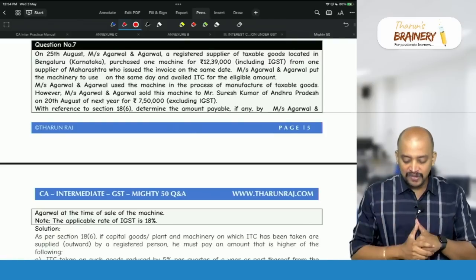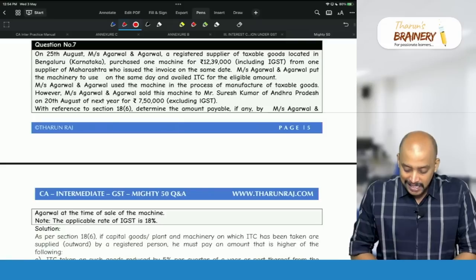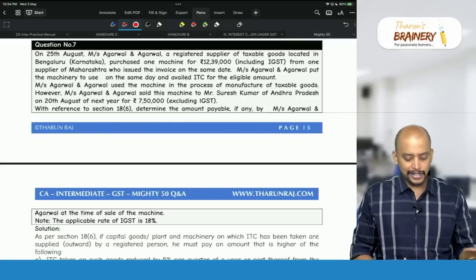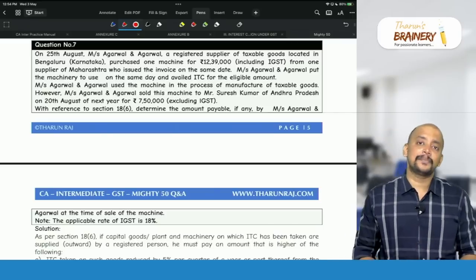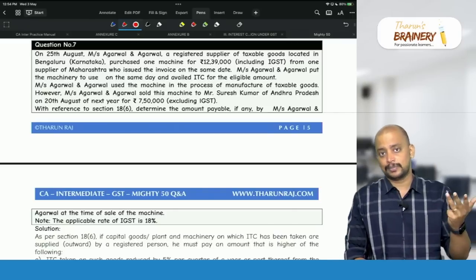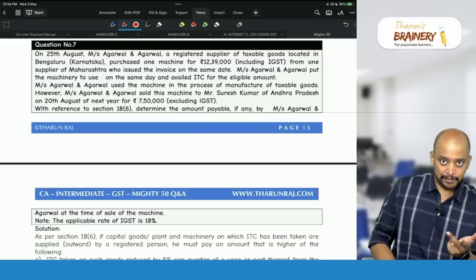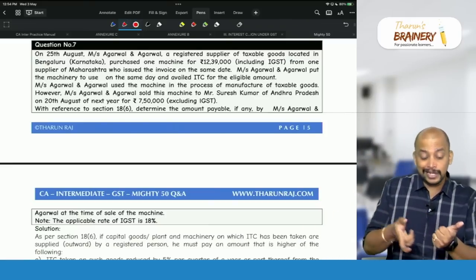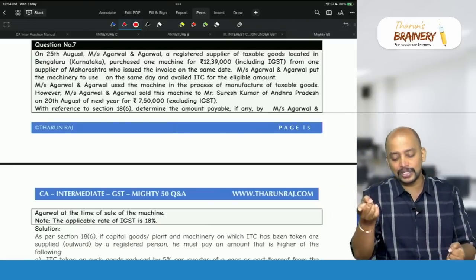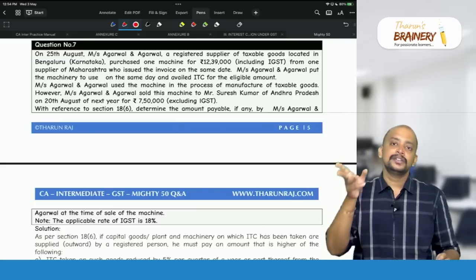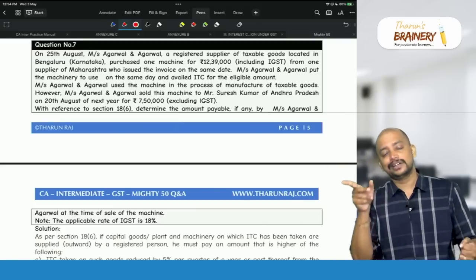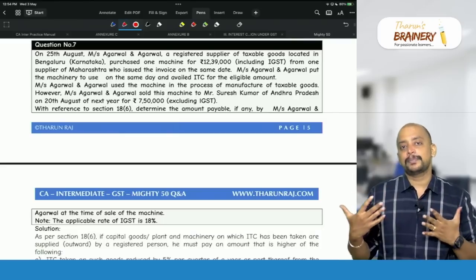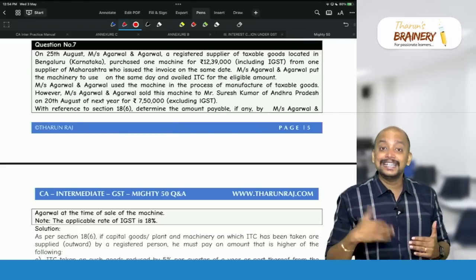So here if you see, they are purchasing in the month of August, 25th August. So August comes in which quarter? July, August, September, October, November, December. Again next year, January, February, March, April, May, June. Then July, August, September, because in August only they are selling. So for every quarter or part thereof, total 5 quarters. So 5 into 5, that is 25%, or B, GST on sale value.